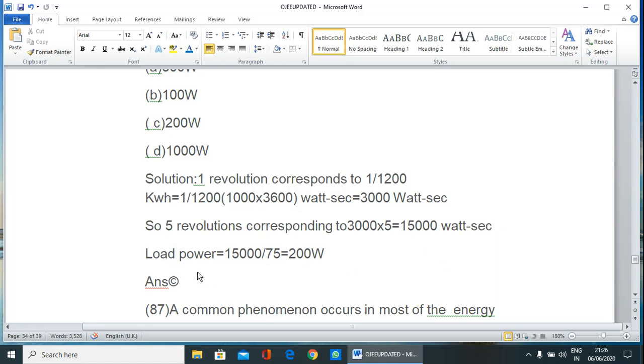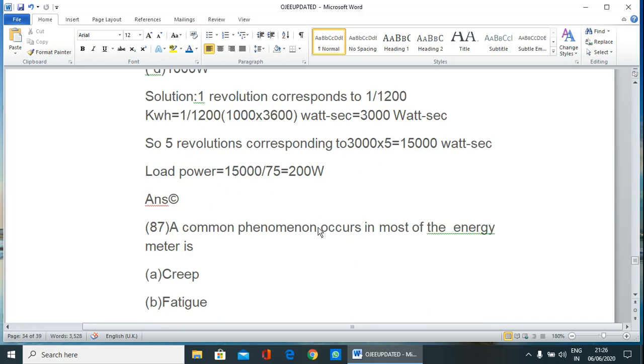So load power is equal to 15,000 divided by 75, which is 200 watt. It means if it revolves 5 times, then the power consumption is 200 watt only.